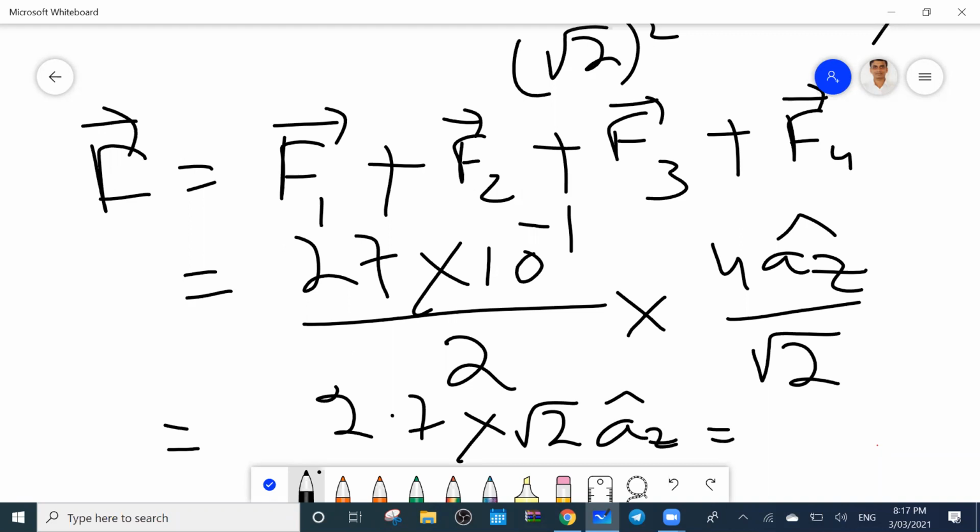So use a calculator. What is the value? Check whether you are getting 3.86 or not. Yes or no? Are all of you clear or not? No, sir.